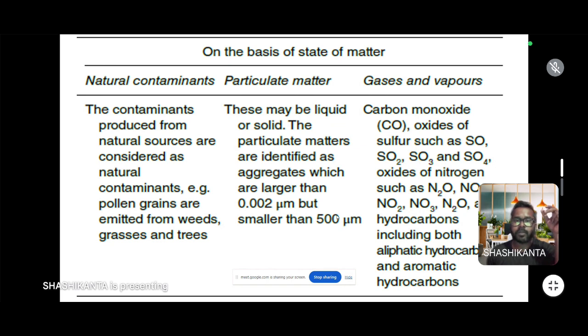Particulate matter may be liquid or solid, released to the atmosphere. Another is gas or vapor, like carbon monoxide, oxides of sulfur, oxides of nitrogen.